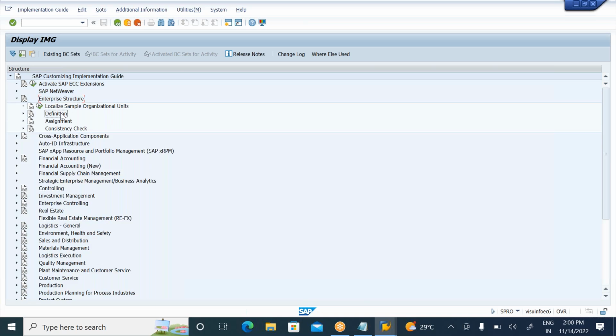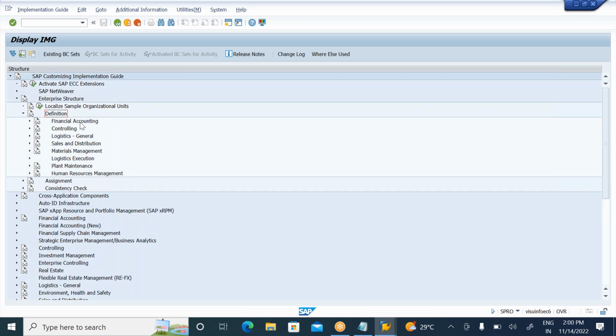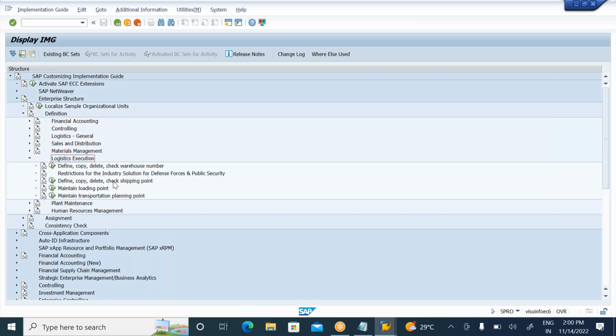In Enterprise Structure, we have the definition part. So far we observed financial accounting, company and company code. In Logistics General, we observed plant, and just now we observed division, also sales and distribution and materials management. All this we observed, MM-WM integration also. Now in Logistics Execution itself, you will find shipping point.